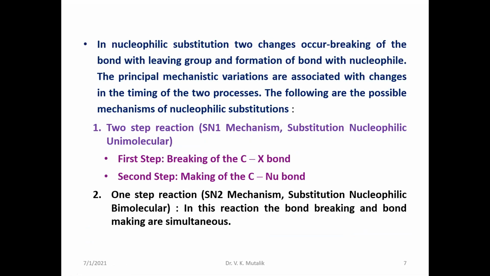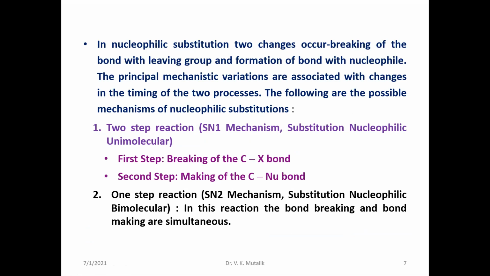Based on reaction kinetics, you will find two important types of nucleophilic substitutions. One is unimolecular nucleophilic substitution reactions, often called the SN1 mechanism.